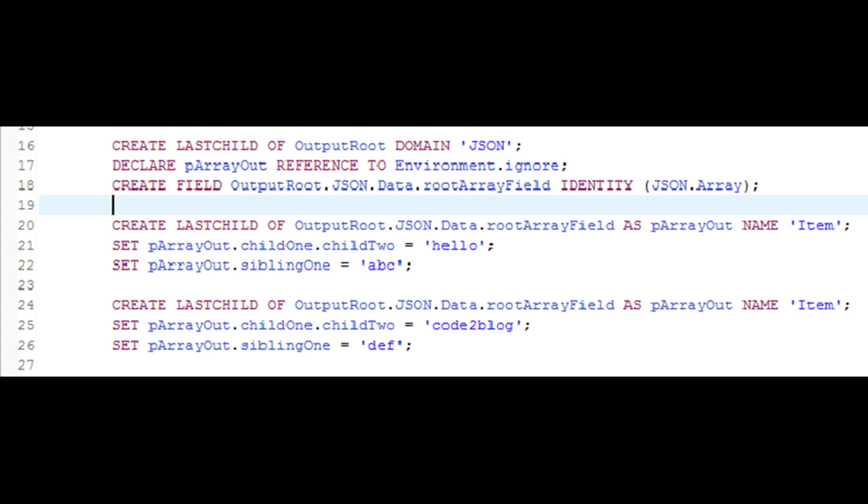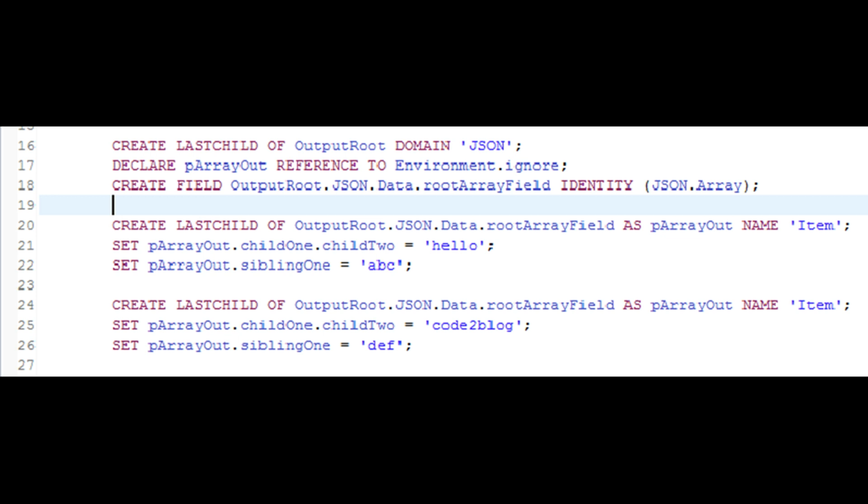The ESQL for that JSON structure looks something like this. On line number 16, I have created the JSON domain. On line number 17, I'm creating a reference. On line number 18, I'm assigning a value to the output root JSON data root array field. I'm declaring that field as a JSON array by using the keywords identity and JSON array.